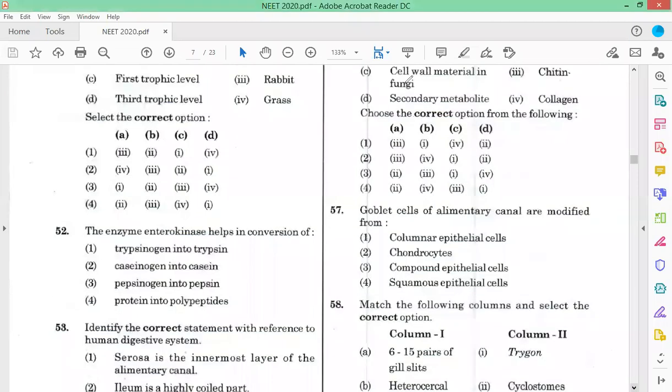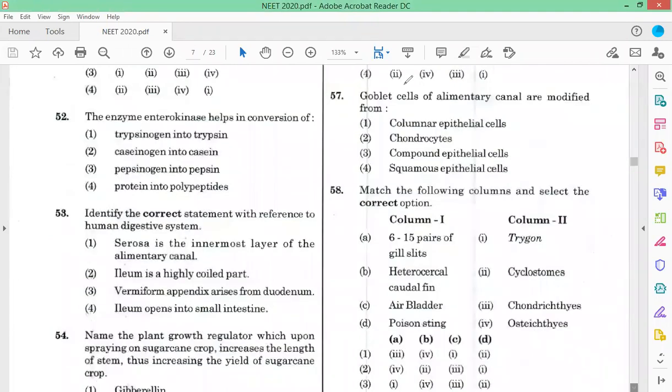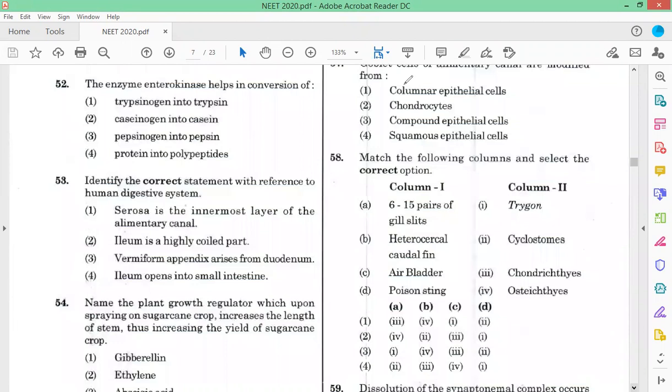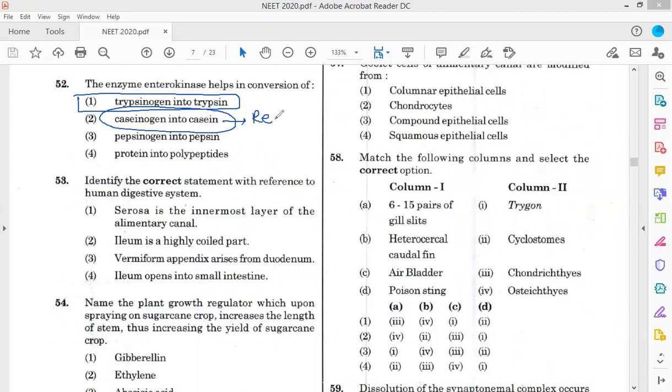The enzyme enterokinase helps in the conversion of trypsinogen to trypsin. And the conversion of caseinogen to casein is caused by rennin. This rennin spelling is different from the renin secreted in the kidney by the juxtaglomerular apparatus.